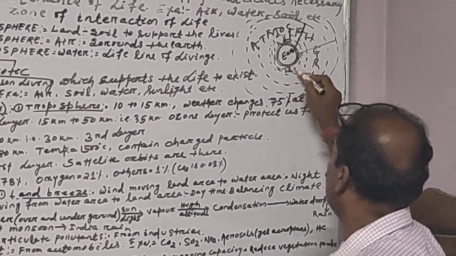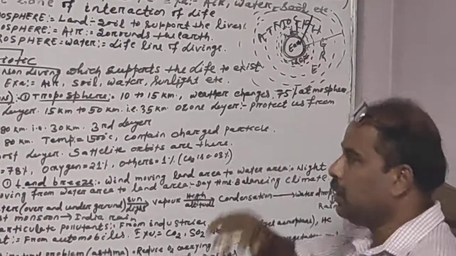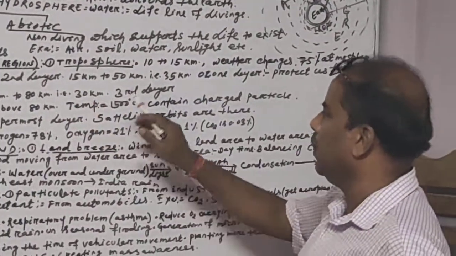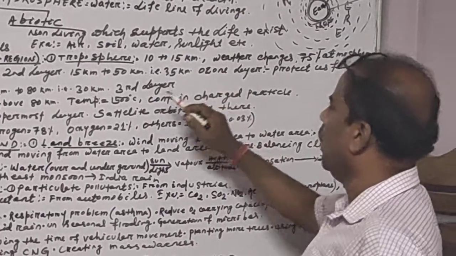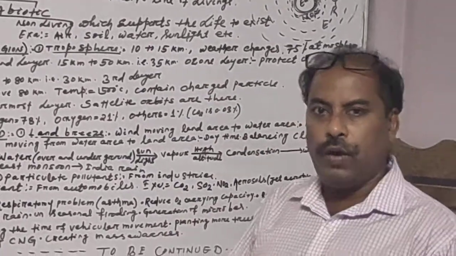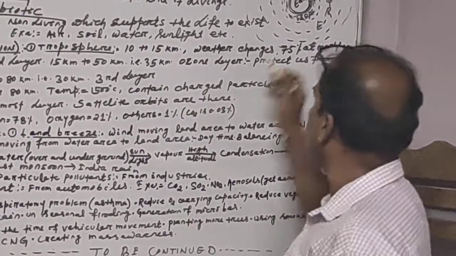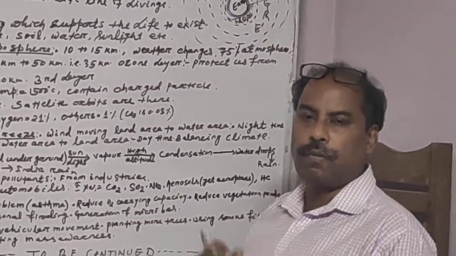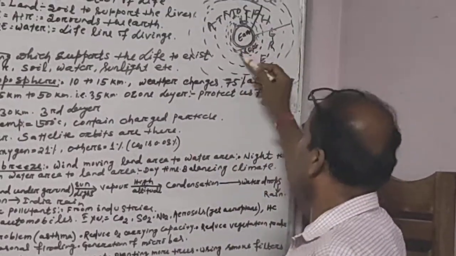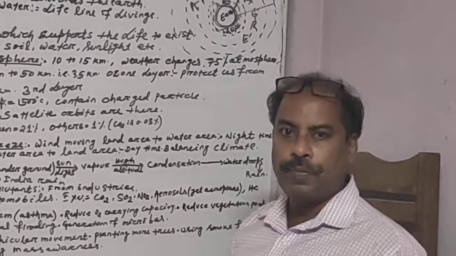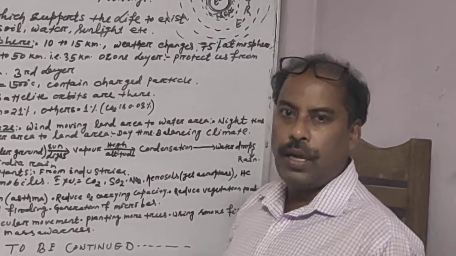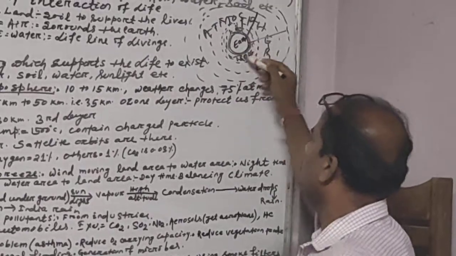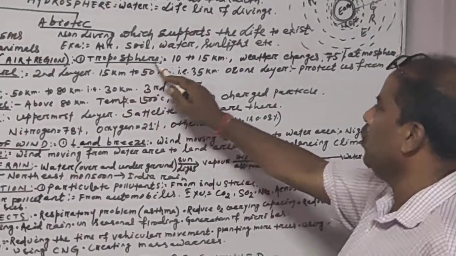This part is called the tropo. Its height is what? 10 to 15 kilometer, that is troposphere. And this tropo means what? Violent. Sphere means area. This area of the earth is very much a violent area. Always disturbance takes place in this area, more and more disturbance like cyclone, storm, tsunami, etc. That's why it is called the troposphere.